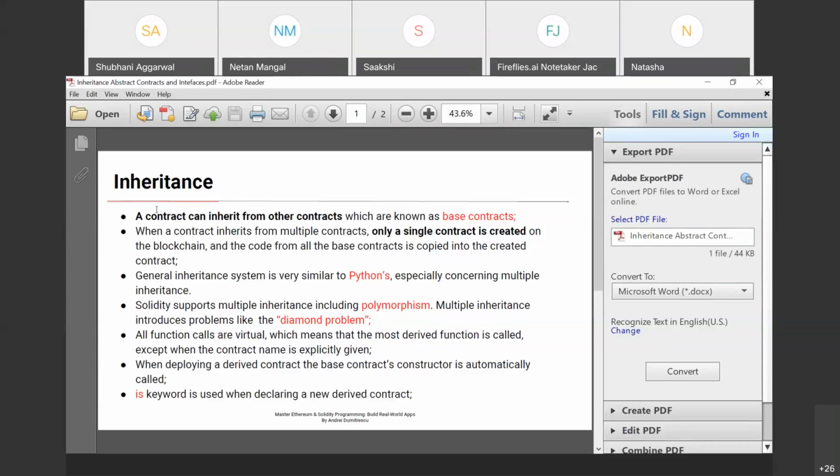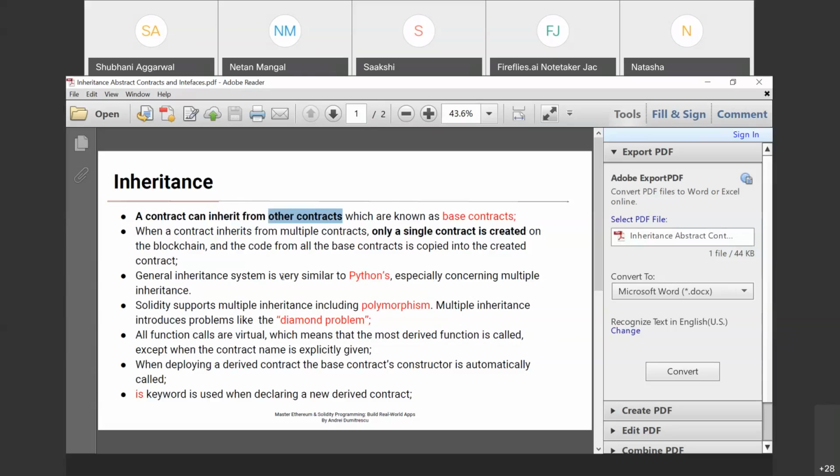So inheritance means that a simple contract can inherit from other contracts, which are base contracts. So a contract can inherit from other contracts which are known as base contracts. The other contracts are base contracts, and the inheriting contract is the derived contract. When a contract inherits from multiple contracts, only a single contract is created on the blockchain, and the code from all the base contracts is copied into the created contract.